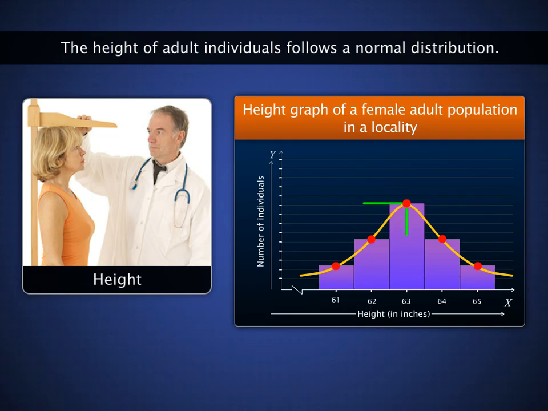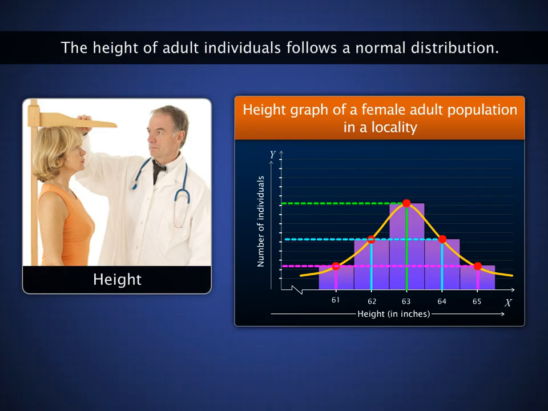Notice that the maximum number of individuals has the average height of 63 inches. Now, if you look closely, you will notice that nearly the same number of individuals have the heights of 62 and 64 inches. And so is the case with individuals who have the heights of 61 and 65 inches.